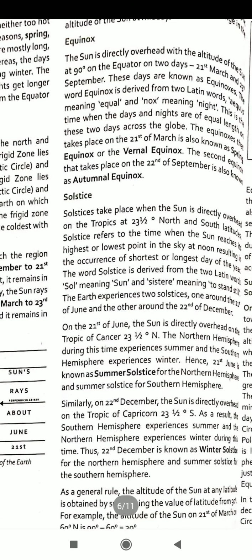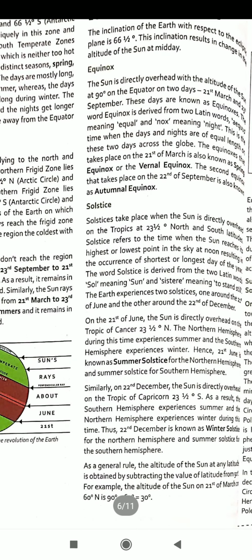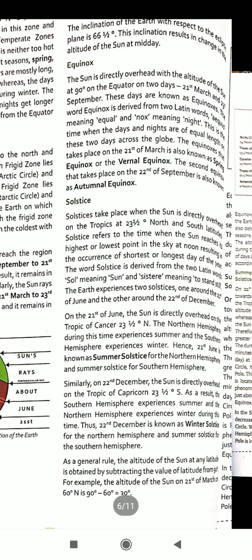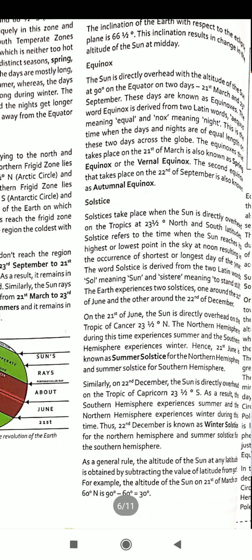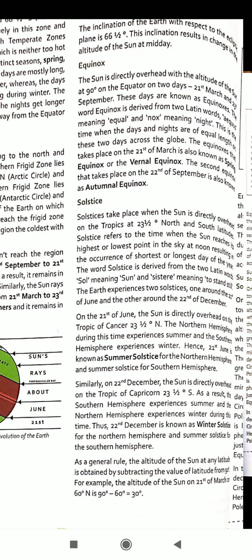General rule of the altitude of the sun: altitude is obtained by subtracting the value of latitude from 90 degrees. For example, I am talking about the altitude of the sun on 21st March at 60 degree north: 90 degree minus 60 degree, we get 30 degree.